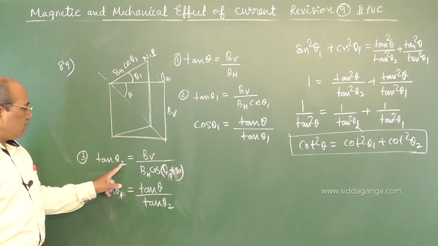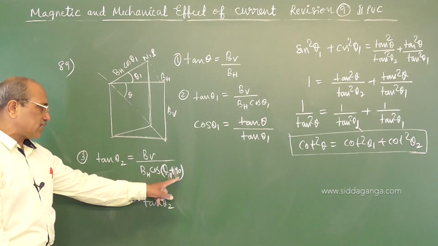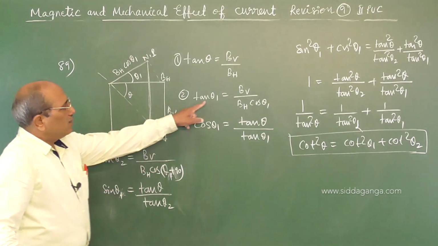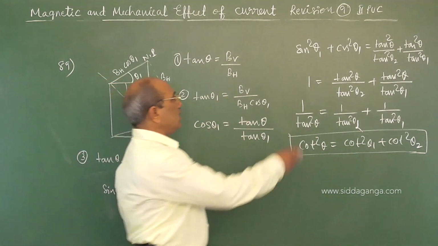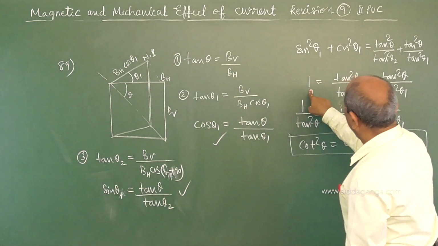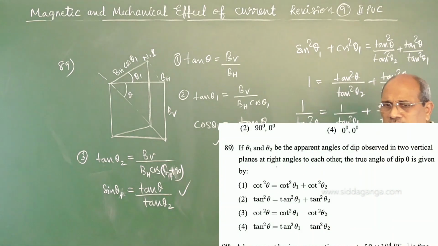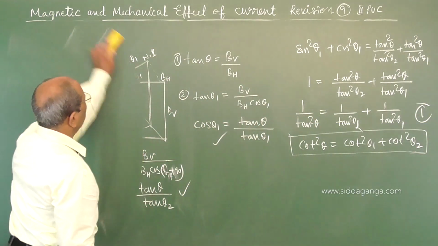Substituting, tan theta 2 is BV by BH cos theta 2, and cos theta 2 is cos of theta 1 plus 90, which is sin theta 1. Squaring and adding these two, we got 1, and bringing tan square theta to the other side, the answer is cot square theta equal to cot square theta 1 plus cot square theta 2. Option number 1 is the right one. Coming to the next.